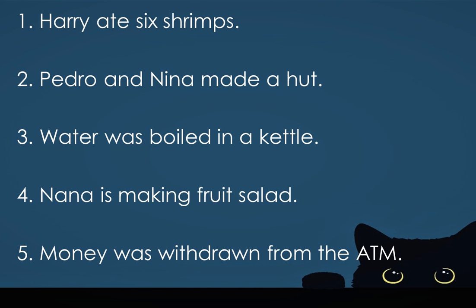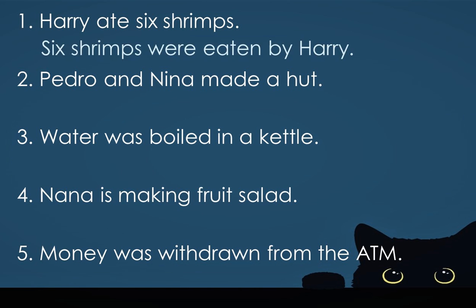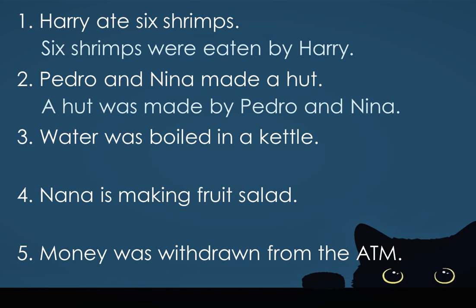Let's check. Number 1. Harry ate 6 shrimps. 6 shrimps were eaten by Harry. Number 2. Pedro and Nina made a hut. A hut was made by Pedro and Nina.